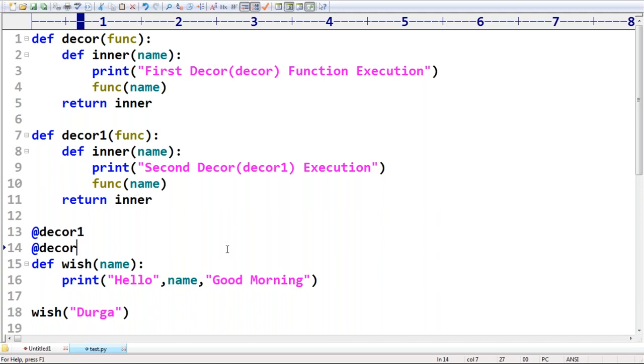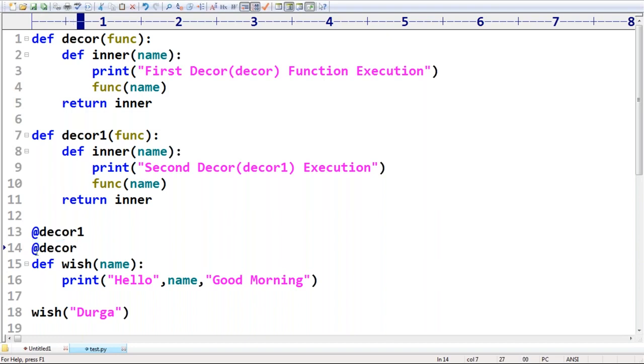Is it possible to chain multiple decorators for the same function or not? What answer can you tell? Yes, no problem. But in which order are the decorators going to be executed? Very simple. The order is first decor1 or decor? First decor1 or decor? Good, most of the people are responding. Out of 100, 90% of the people feel first decor1 is going to be executed, and after completing that, this one is going to execute.